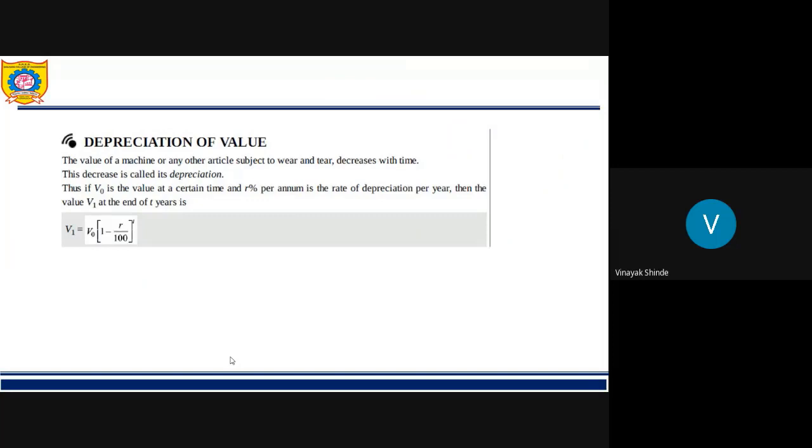So now we will see another concept, depreciation of value. We have seen this before, like the value of a machine, as we discussed, falls due to low efficiency. After a particular time period of t, it will become v0 into 1 minus r upon 100 raised to t.